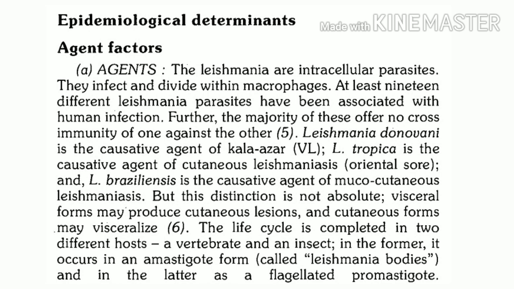These parasites require two different hosts for their development. Out of these two hosts, one is a vertebrate host but the other is an invertebrate host. And what two different forms of parasites can we see? In the vertebrate host, we can see amastigotes. Amastigotes are also called Leishmania bodies. Whereas in the invertebrate host, we can find promastigotes.